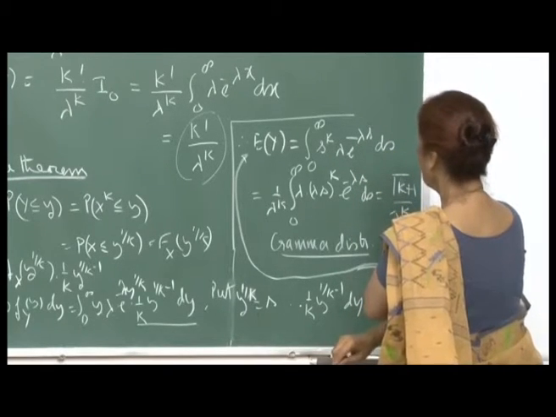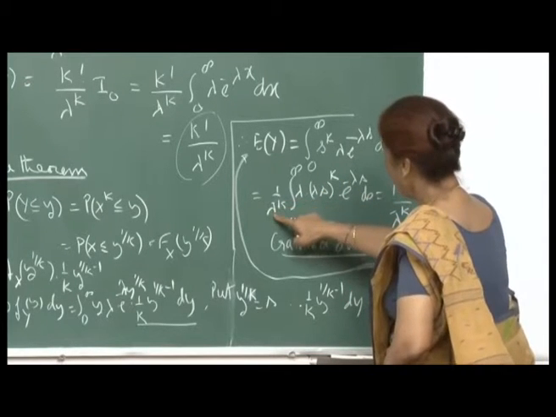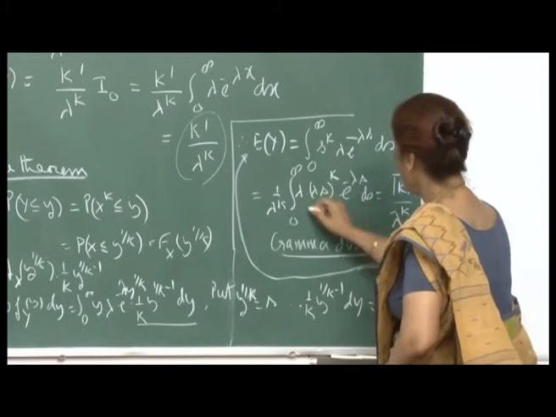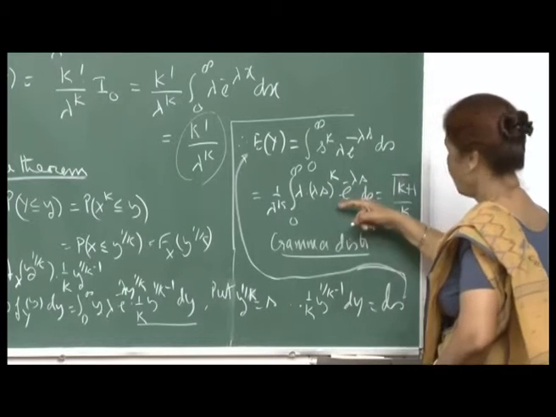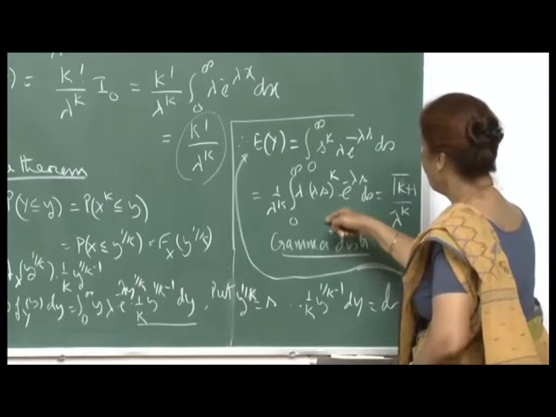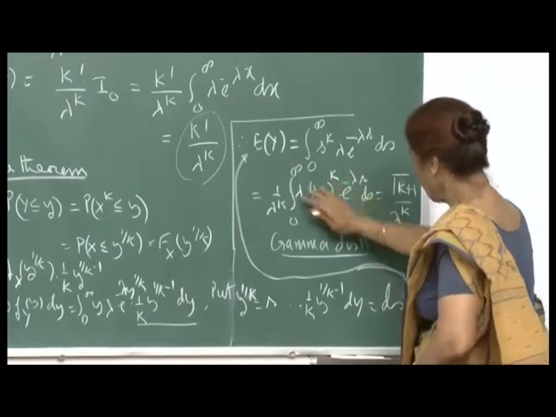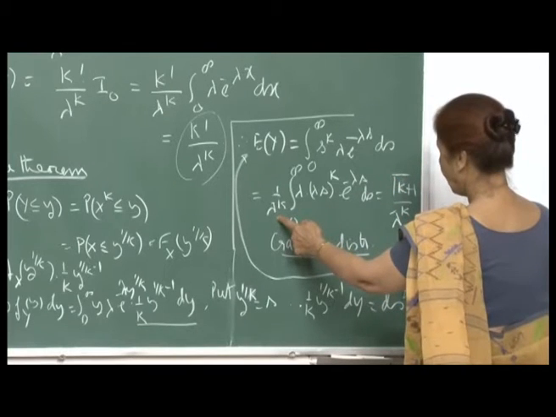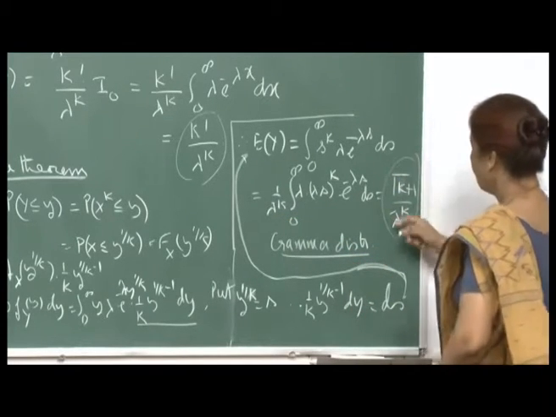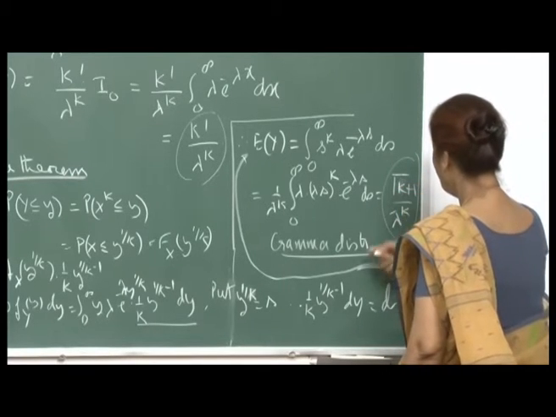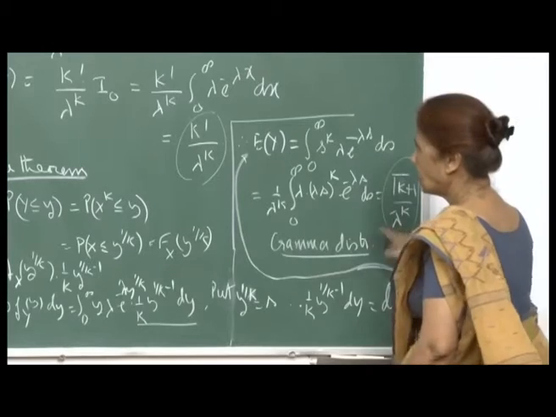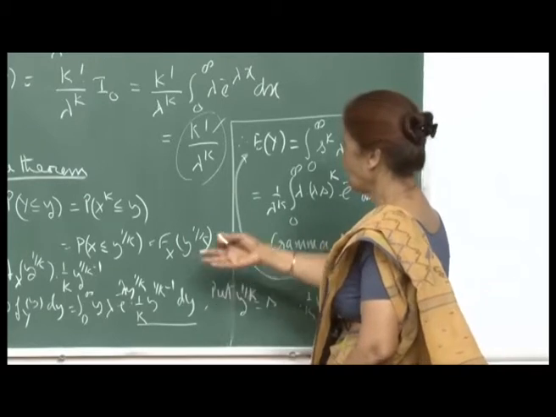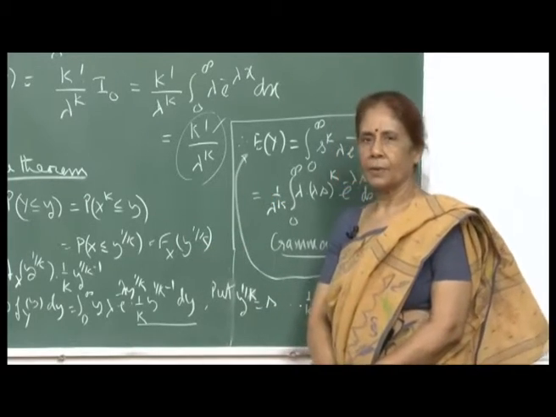And now we recognize that if I divide by lambda raised to k and combine lambda here, so lambda s raised to k, and so this is your gamma function, not PDF in the sense that I must have here gamma k plus 1. So, therefore, this integral will be equal to gamma of k plus 1 divided by lambda k. So, that is another way, and since k is a positive integer, this will be k factorial upon lambda k, which we got here also. So, whichever is convenient, one can try to get the result either way.